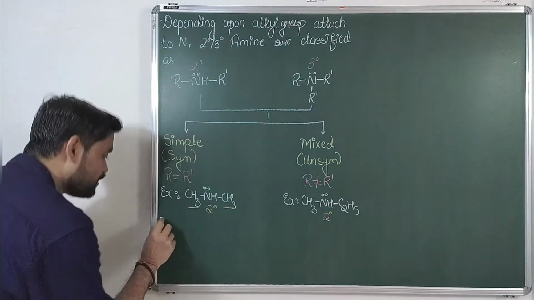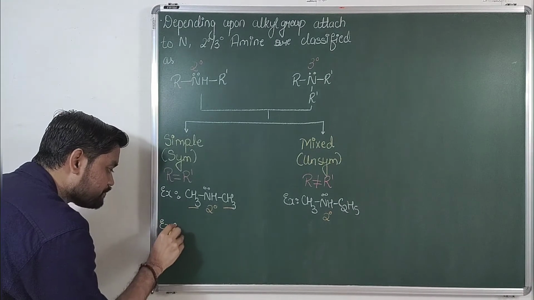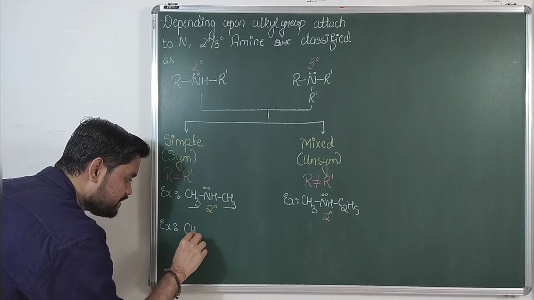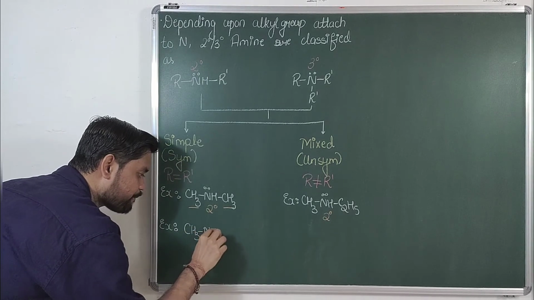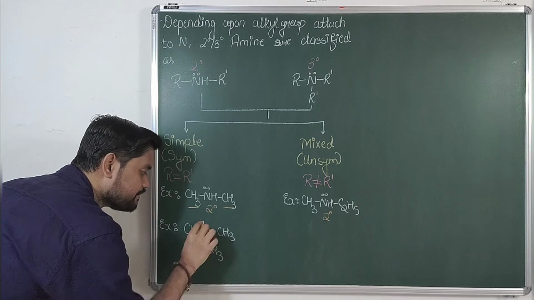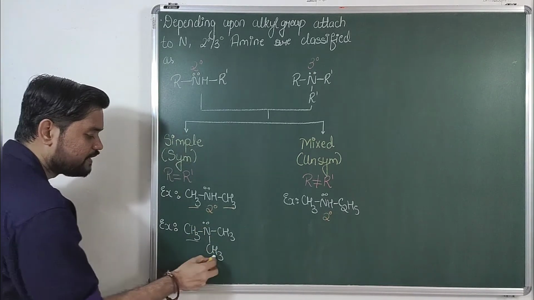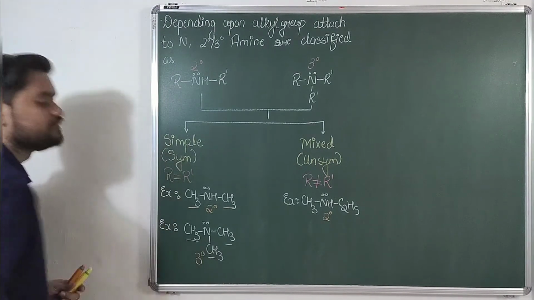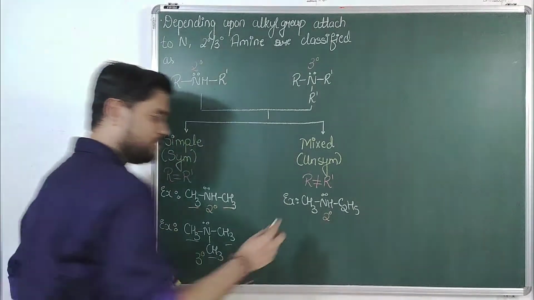Then talking about the next one. For 3 degree example, I'll take CH3 N CH3 CH3. Now if you see, all three alkyl groups are same. So this is what? A 3 degree simple amine.